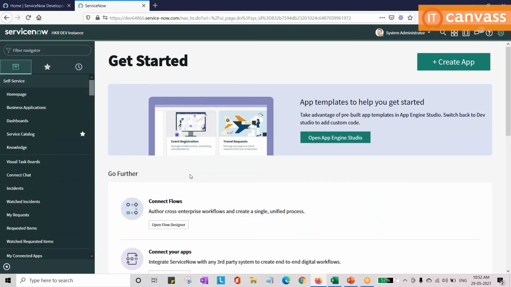So in this training, which version will we be using? Quebec, the latest version only. We are going to use only the latest version so that you can see the latest functionalities which are added by ServiceNow. So this is the process.